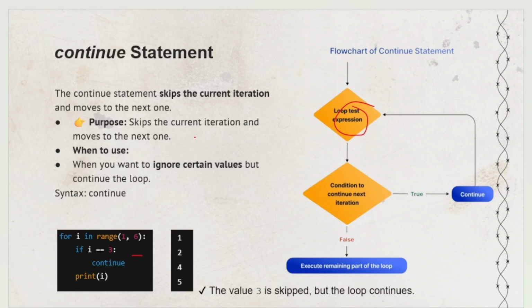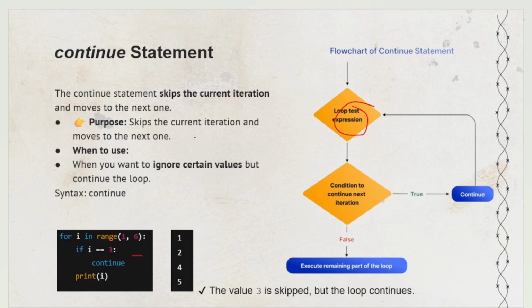Now the next topic is the continue statement. What is the continue statement? A continue statement skips the current iteration and moves to the next one. When to use it? When you want to ignore certain values or certain conditions, then you can use the continue statement. In the example, I want to print numbers from 1 to 5, but I don't want to print the number 3. How can we do that?